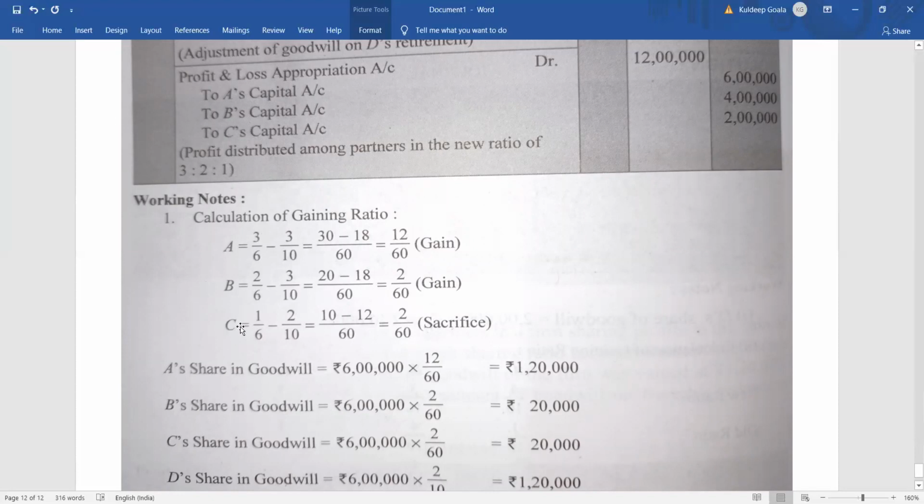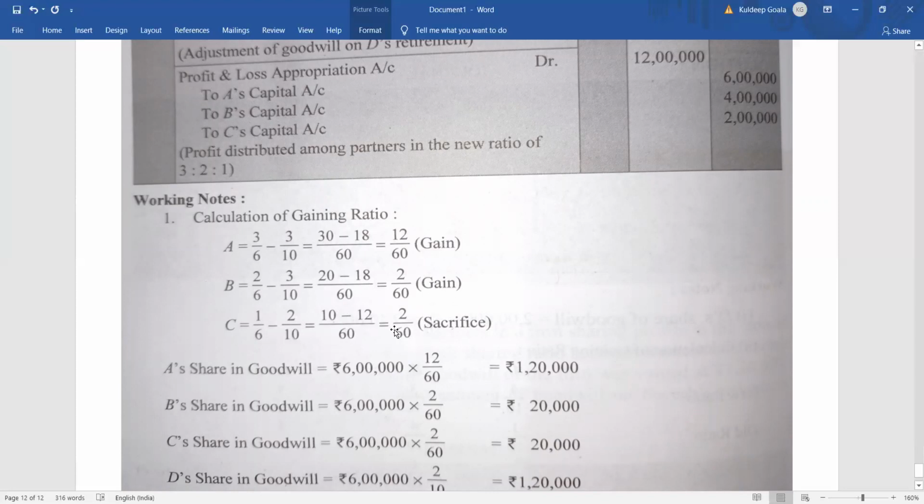But in case of C, what is happening? C is now going to get 1 by 6. Earlier C was getting 2 by 10. That means 2 by 10 is obviously more than 1 by 6. So we can see that C is sacrificing 2 by 60. So in this type of situation, what will you do?